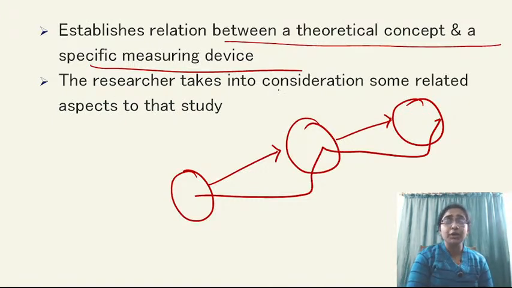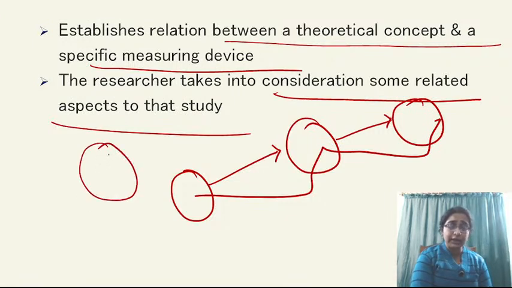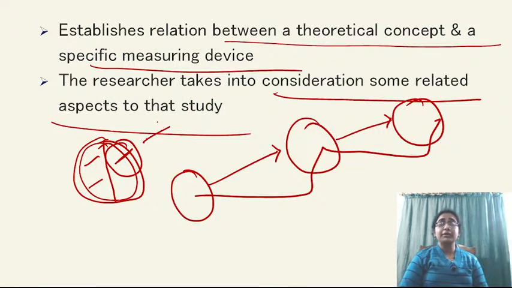Okay, the researcher takes into consideration some related aspects to the study. Suppose in literature you are choosing a broad area, for example American literature, and then you are dividing that area into American novel, American drama, prose. In this way you divide. Now you are planning to do your research on the American novel mainly after the depression era. For example, you are trying to cover those novels or plays which were written during the Great Depression era.